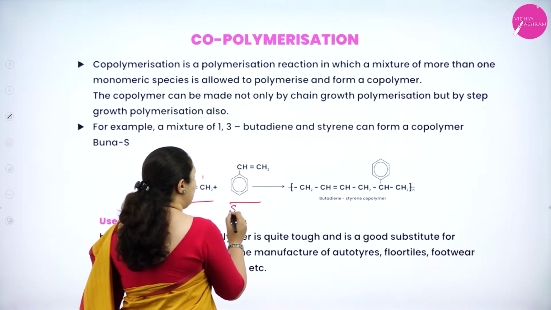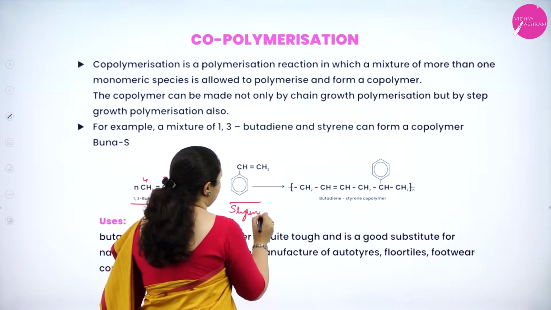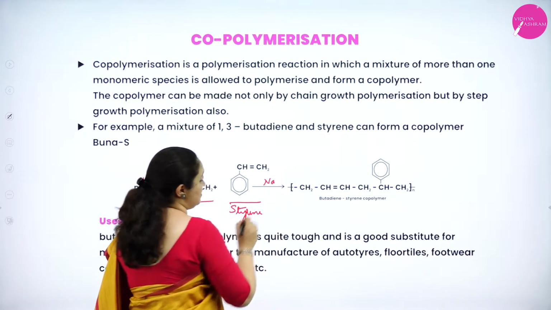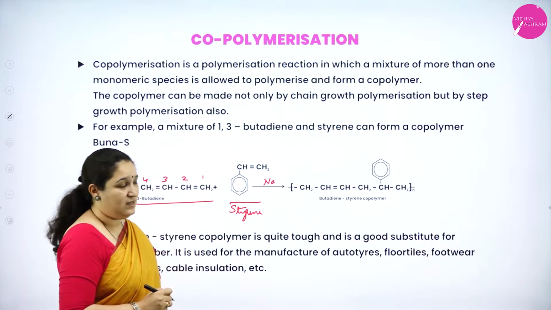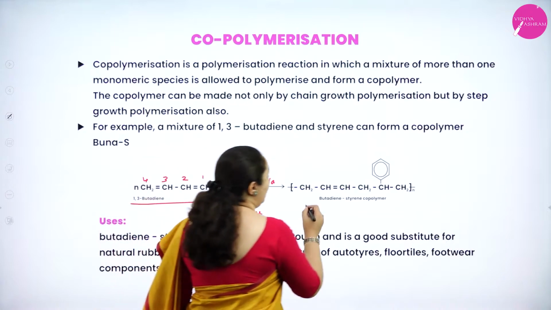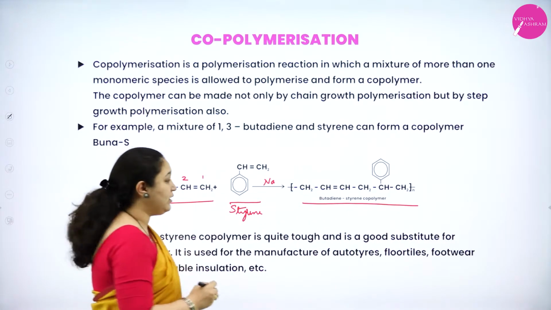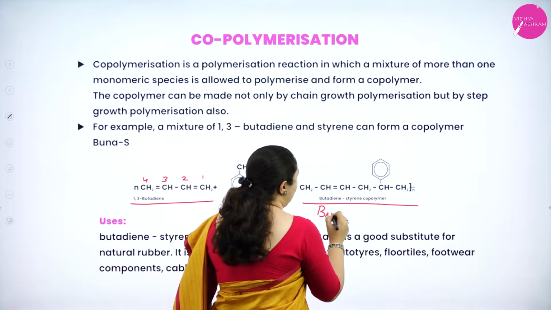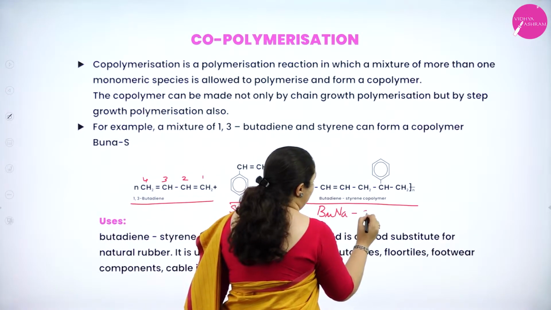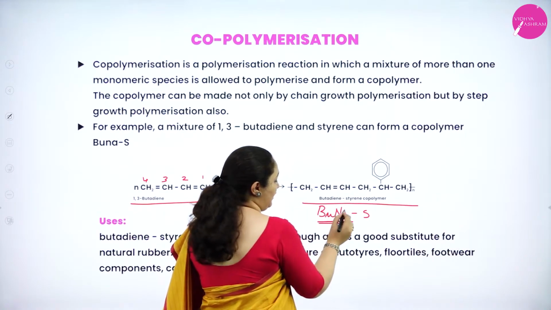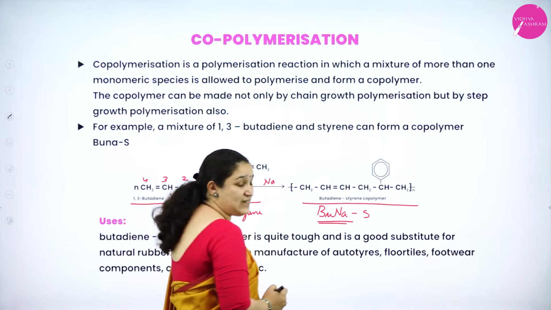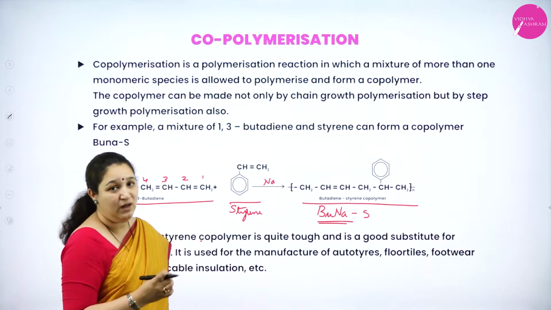One more monomer is styrene. When both are heated in the presence of sodium as a catalyst, we will get butadiene styrene polymer, or it is also called as BuNaS. Bu for butadiene, Na for sodium, S for styrene. That is why the name BuNaS.